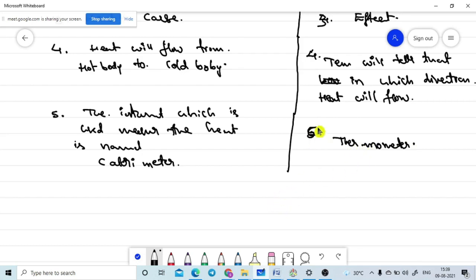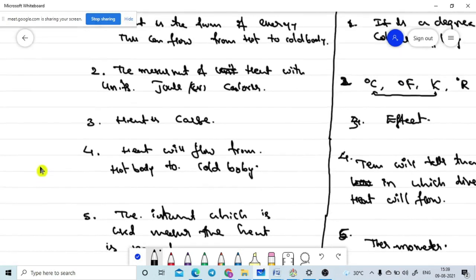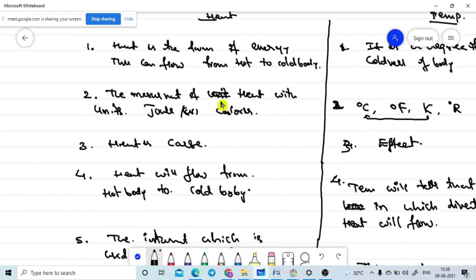Sorry, sometimes I confuse the numbers, please adjust that. Once again, briefly: first we wrote the definitions. After that we compared the units. Then which is the cause and which is the effect.